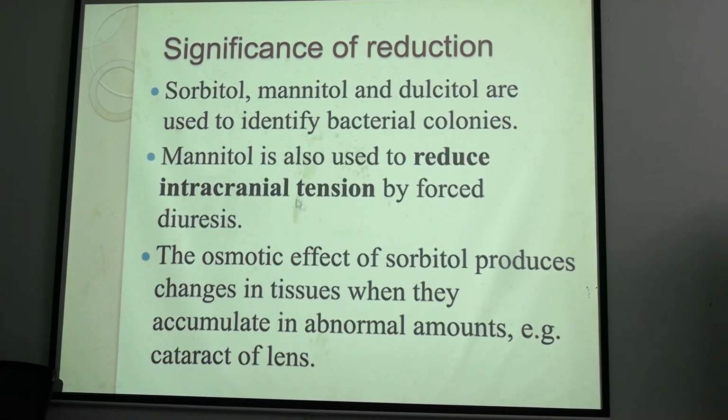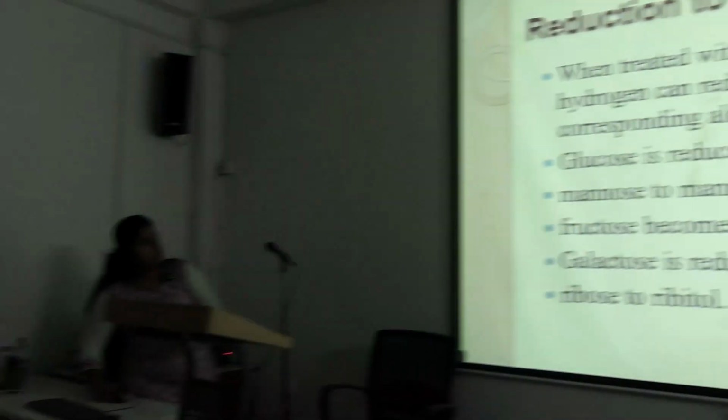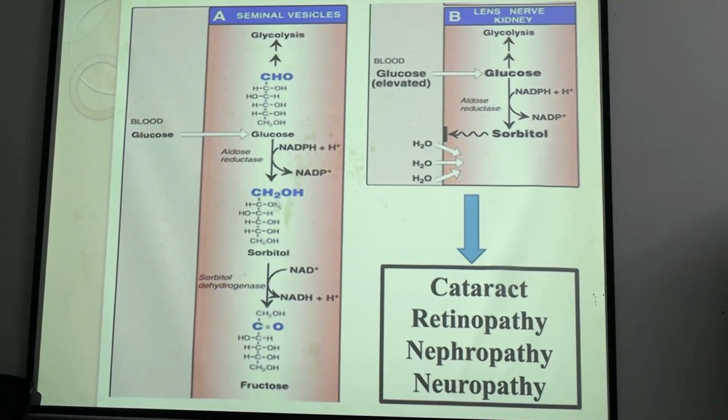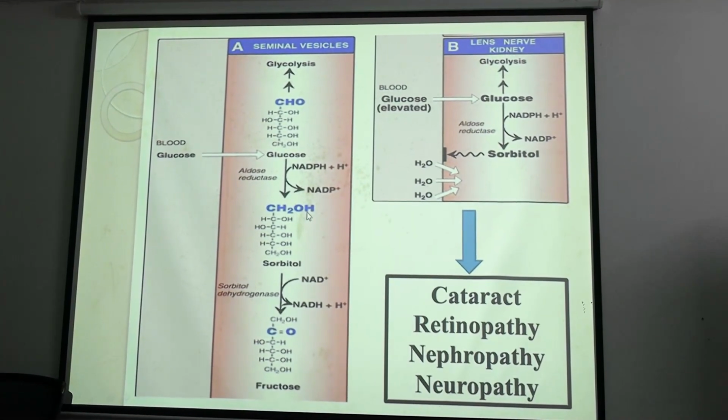Okay, so these things, they are very much water absorbing. Okay, so what happens if they stay like this? See, in case of lens, when glucose, here is the glucose molecule CHO group, it is reduced to sorbitol, CH2OH group.